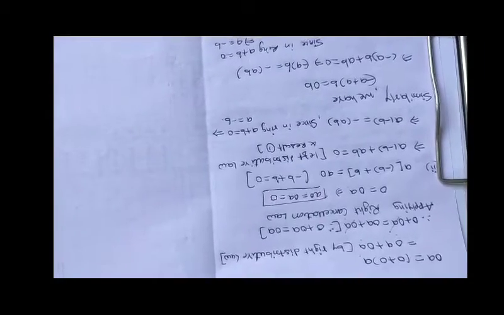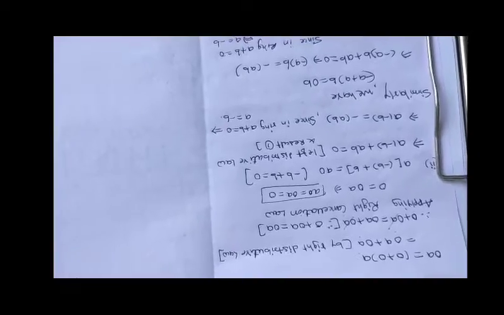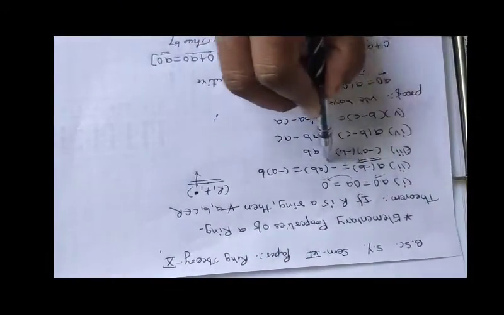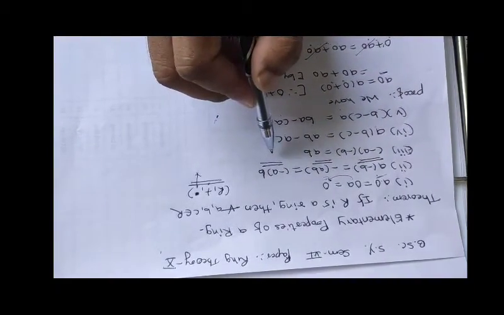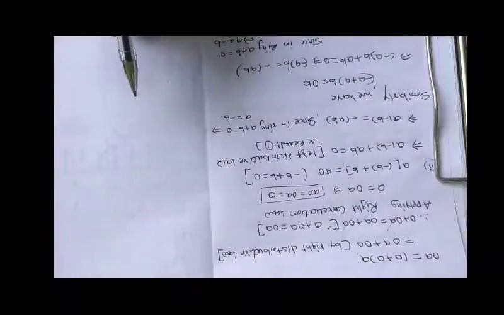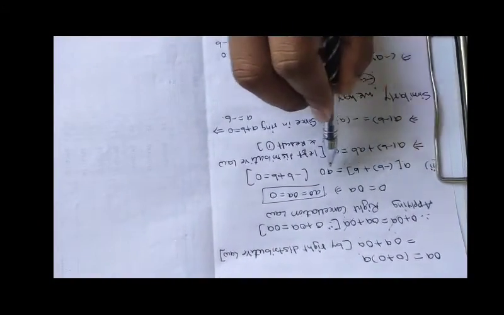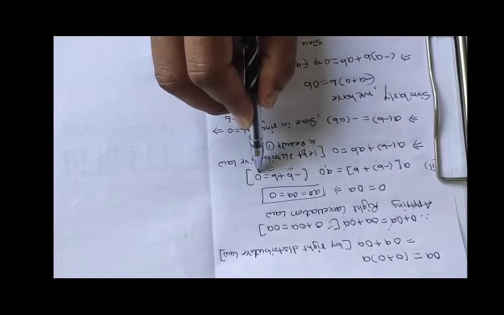Now the second proof is that, what is the second? The second is: A times minus B is equal to minus AB, we can write in this way, isn't it? So here, see here, A into minus B plus B is equal to A0. Any doubt? No doubt, because minus B plus B is 0.